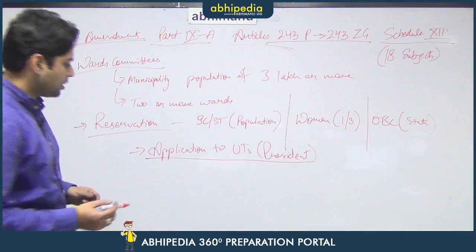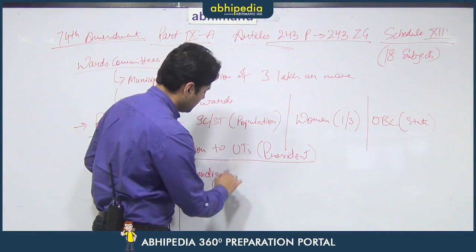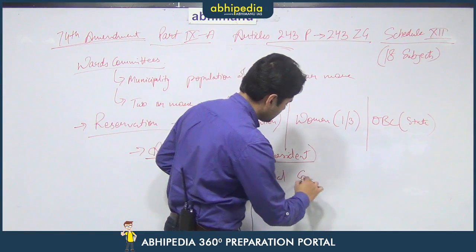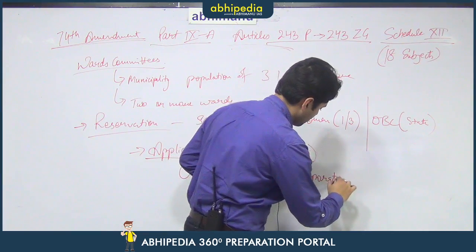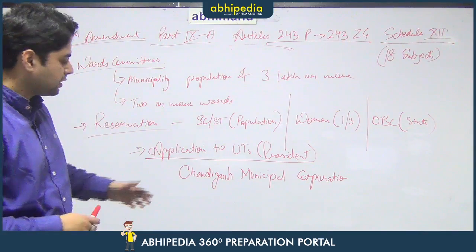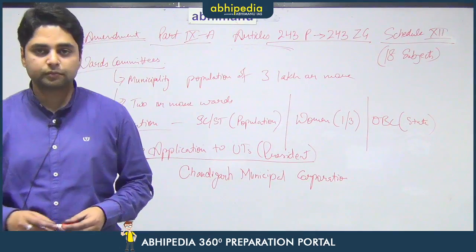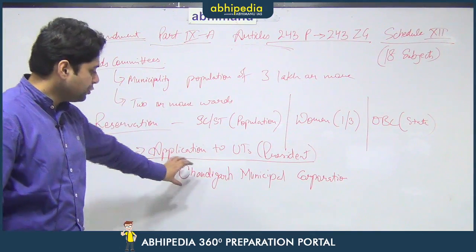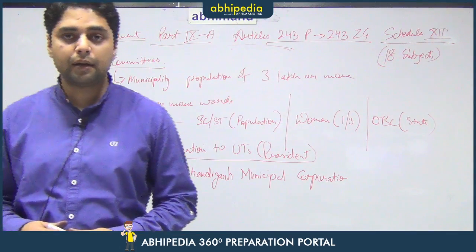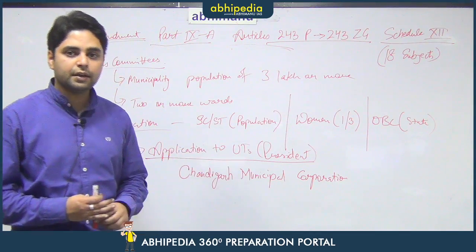So, the municipal body in Chandigarh is the Chandigarh Municipal Corporation. Since Chandigarh is a large city, it has a municipal corporation which is there for larger cities. Now, as rightly said by Priya, there is a municipal corporation for Chandigarh. This particular body is in a UT. Therefore, that means this body is not established under the 74th Constitutional Amendment. It has been extended here by a specific order of the President of India.